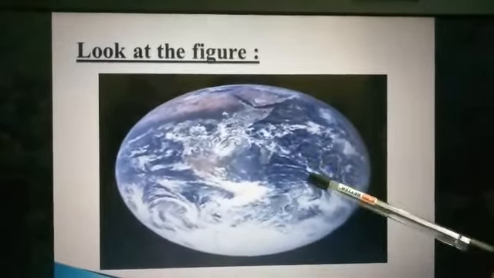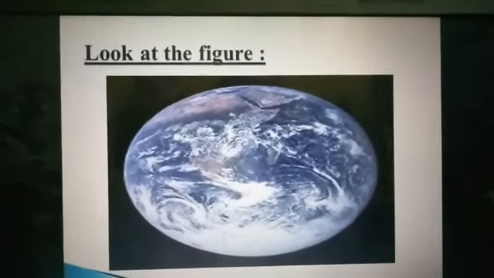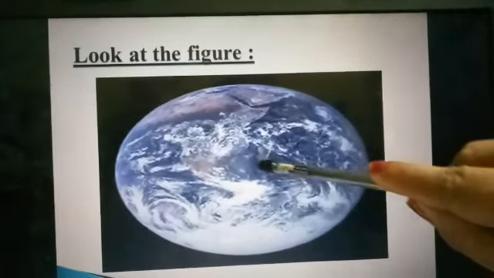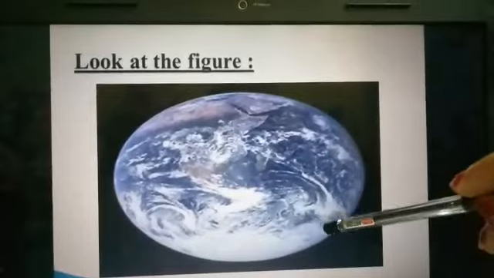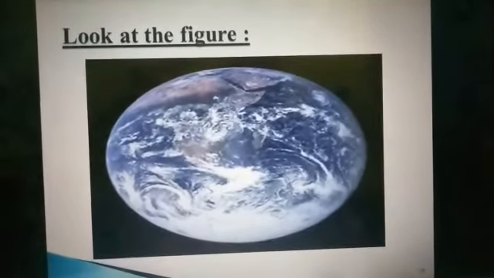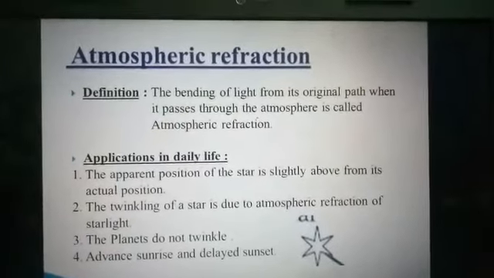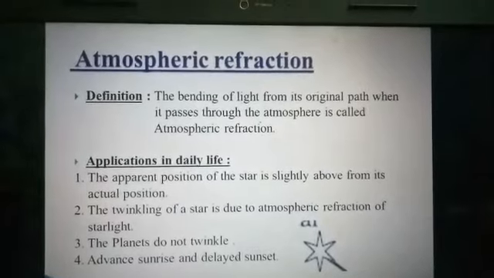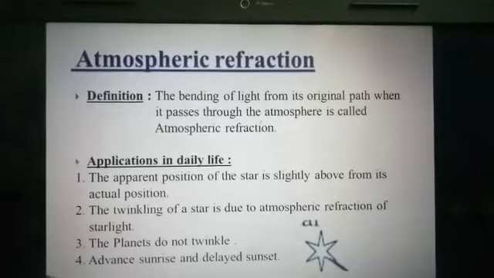And the next term in the topic is refraction. Refraction is bending of light. Suppose light is moving like this, so it is not going like this, okay? It will bend away from its original path. So this is known as refraction. So now this concept is clear to you. Atmospheric refraction means the bending of light from its original path when it passes through the atmosphere. This is called atmospheric refraction.